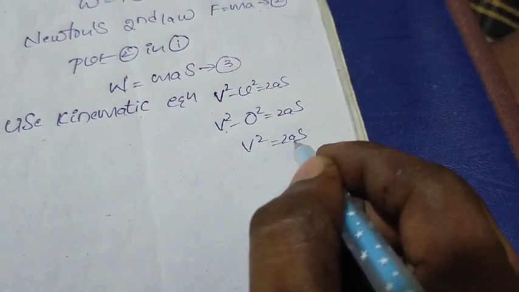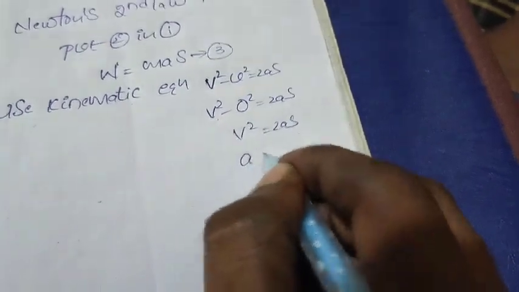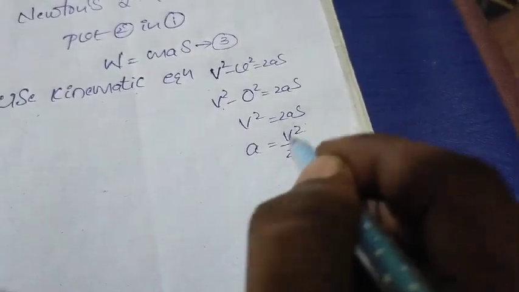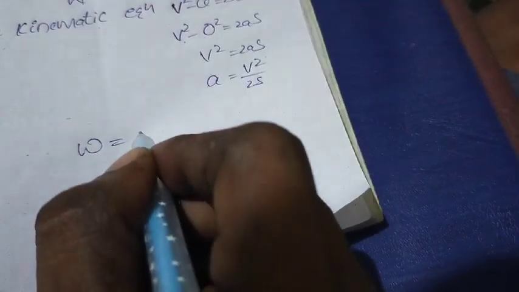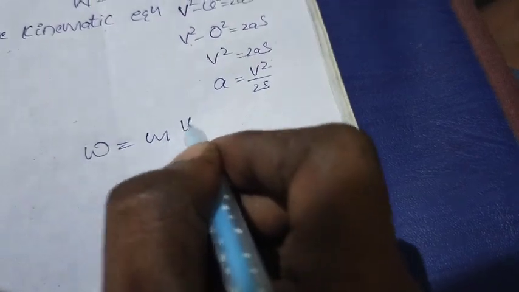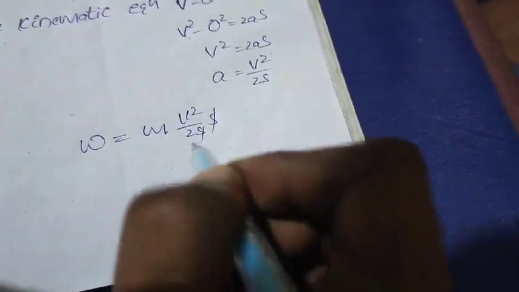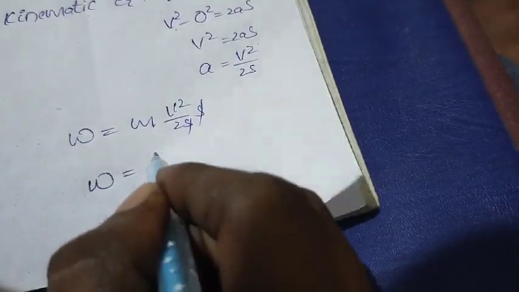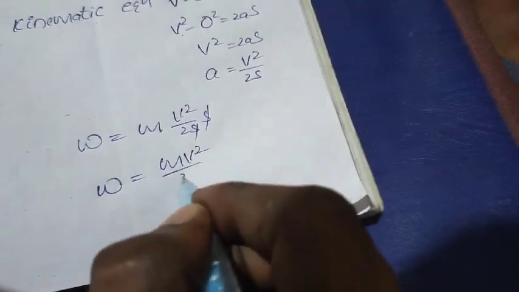So please keep a on this side and bring 2s to this side. a is equal to v square by 2s. Please substitute this a value in equation 3. So work done is equal to m times v square by 2s, into s. s cancels. Work done is equal to m v square by 2.